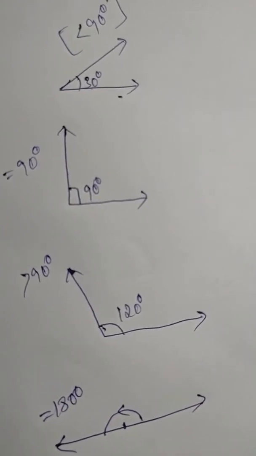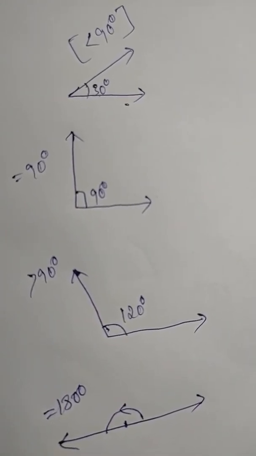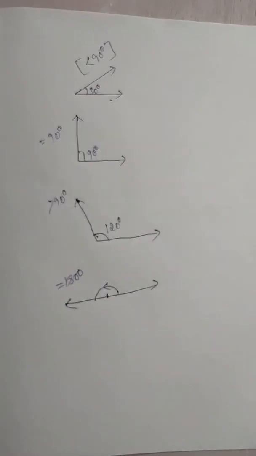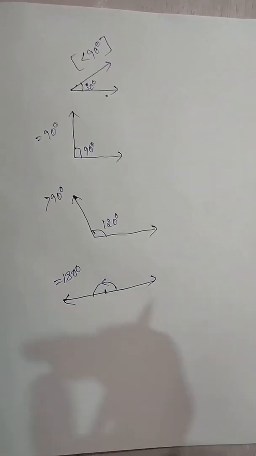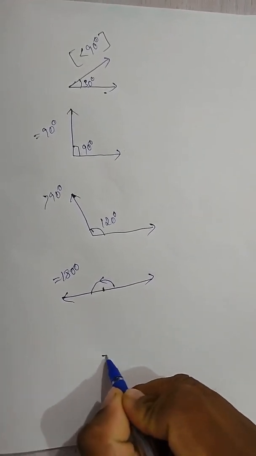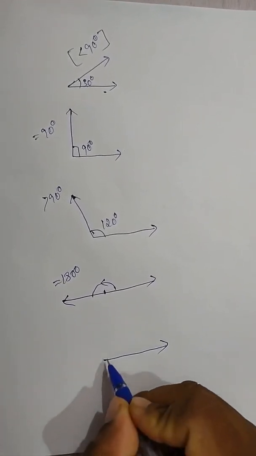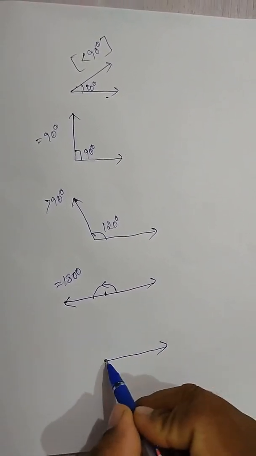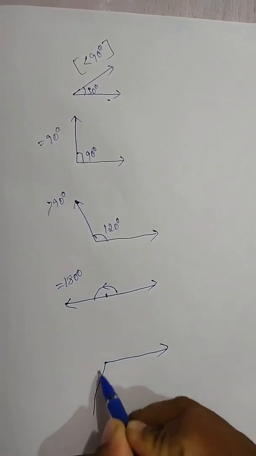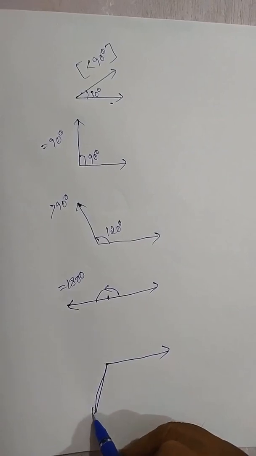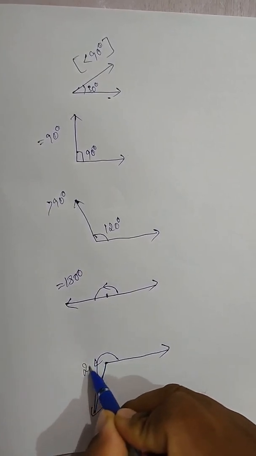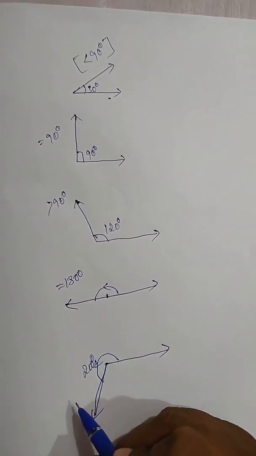Now, more than 180, the angle exists like this. More than 180 means, here this is the initial ray. For example, 180 degrees is a straight angle. If it is more than 180, say 200 degrees, it exists here, almost all of it exists here. So this is 200 degrees. Is it clear? Is it okay?